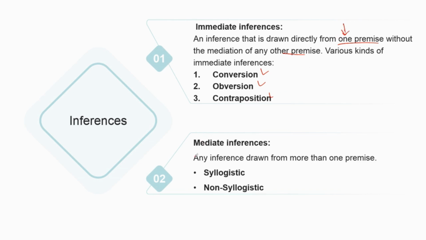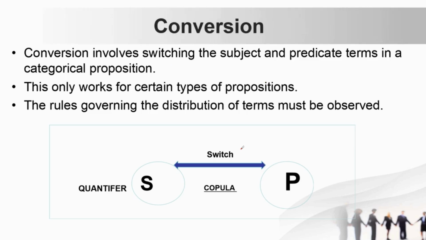Now in case of mediate inference, it is any inference drawn from more than one premise. So a syllogism has two premises, and if we have more than two, then it is non-syllogistic. So 2, 3, 4, 5, however many premises there are, that will fall under the non-syllogistic. So these are the differences between immediate and mediate inference.